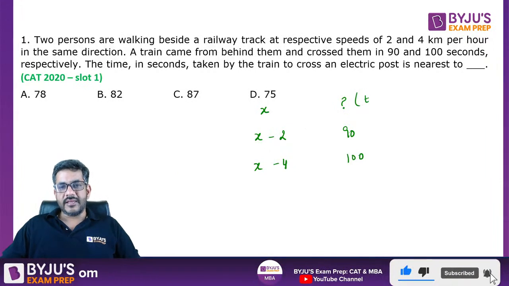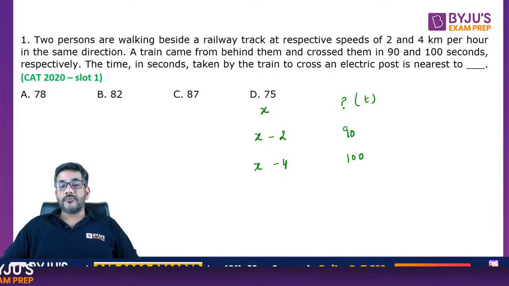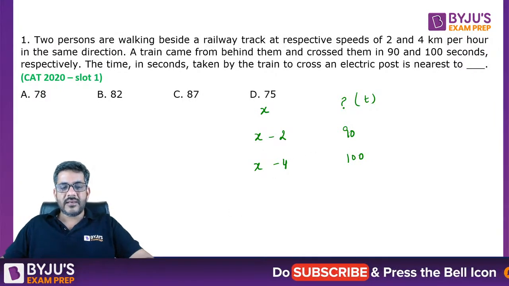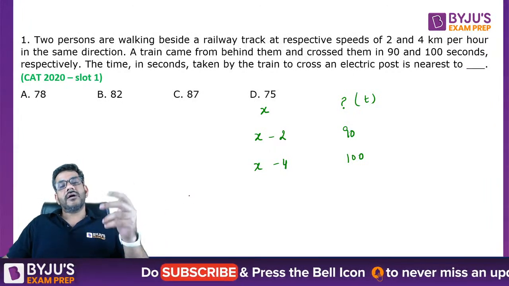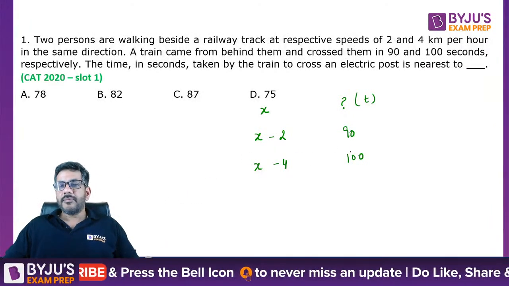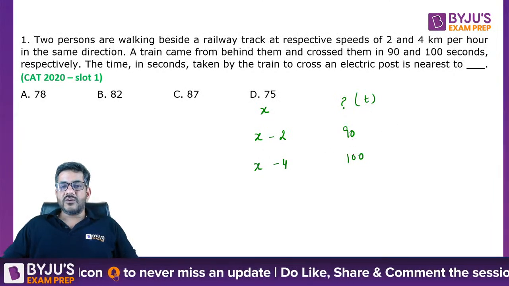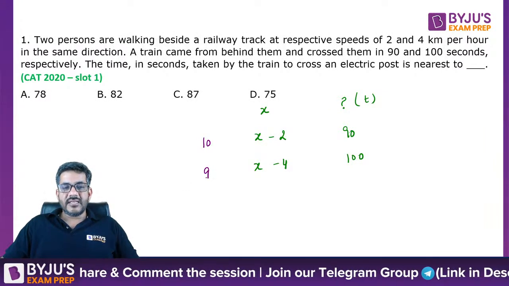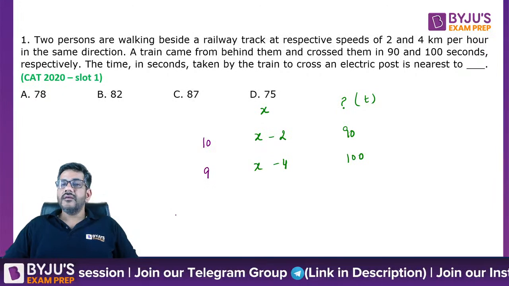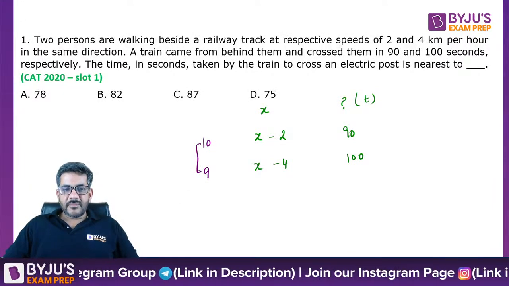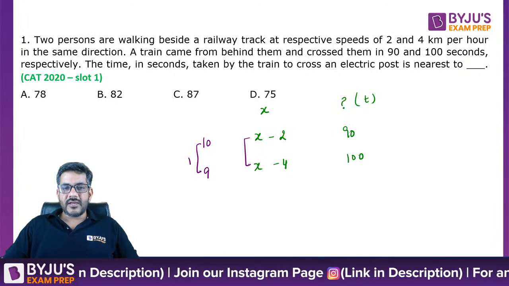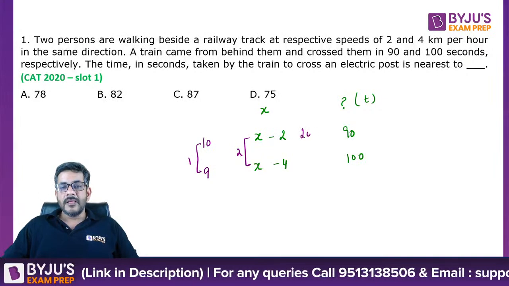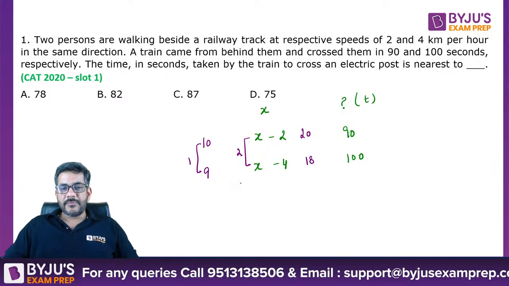Let's call it t. You can use proportionality here, right? We know that ratio of speeds is inverse of the ratio of time, so that way it can be done. Let me talk about that first. After that, I will explain one more shortcut in this same question. By proportionality, I would say the ratio of the two times is 9:10. So the ratio of two speeds should be 10:9. Now 10 and 9 differ by only 1, whereas x minus 2 and x minus 4 differ by 2. So to make this 2, I have to double it. So I can say this speed is equal to 20 and this speed is equal to 18.